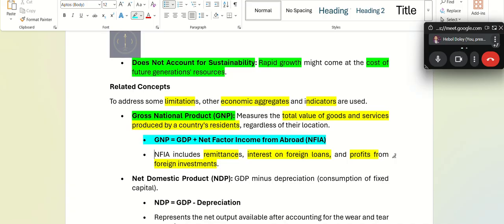So GNP will be higher, you're saying. Okay, think it through. Use your logical brain and your mathematical brain. What will happen?